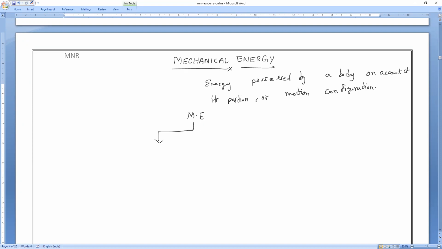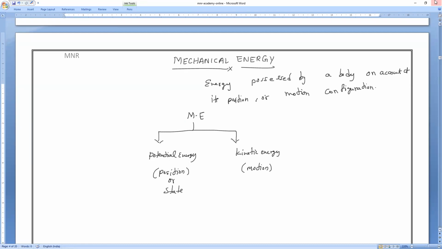One is potential energy, and another one is kinetic energy. The energy possessed by a body due to its motion is kinetic energy. Due to its position, we call it potential. Potential energy is due to either position or state.